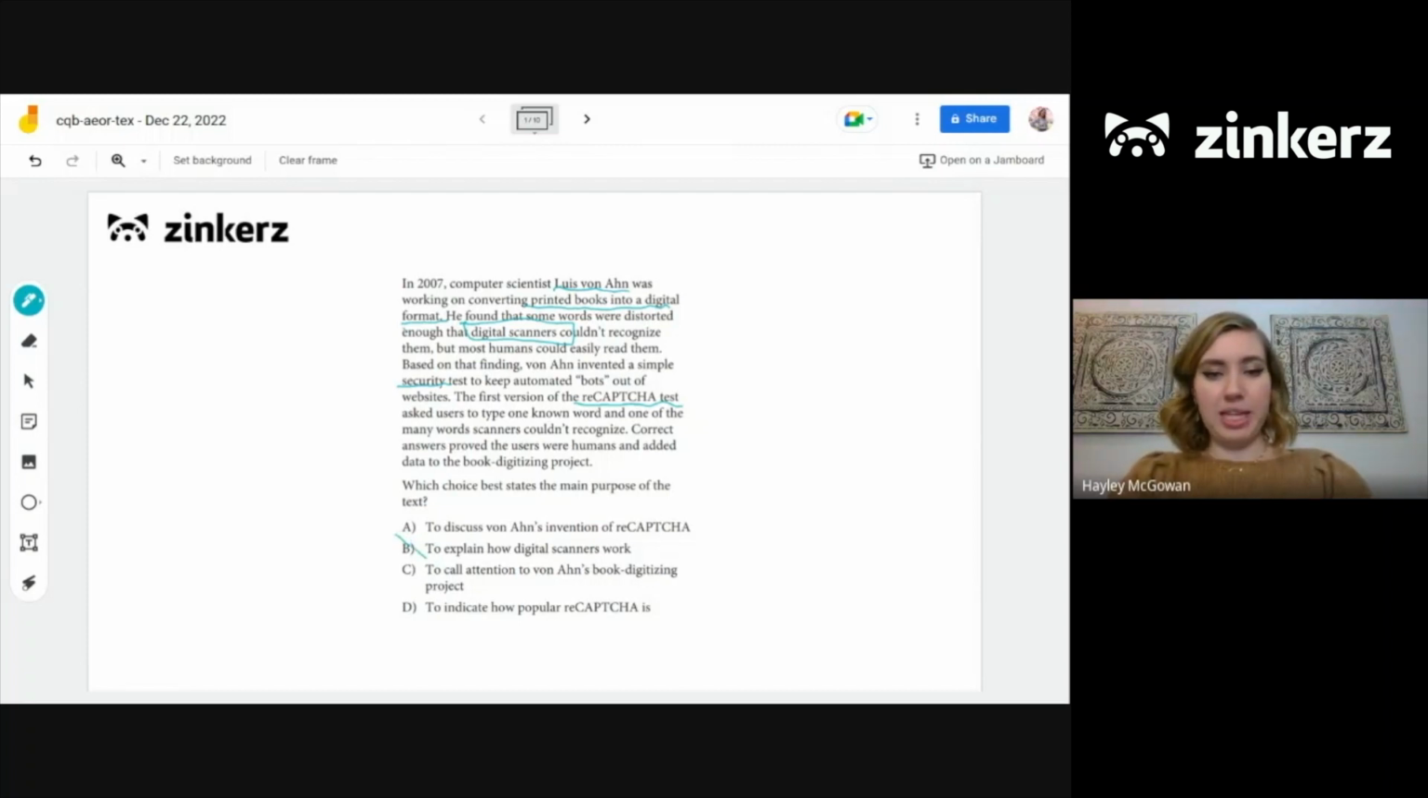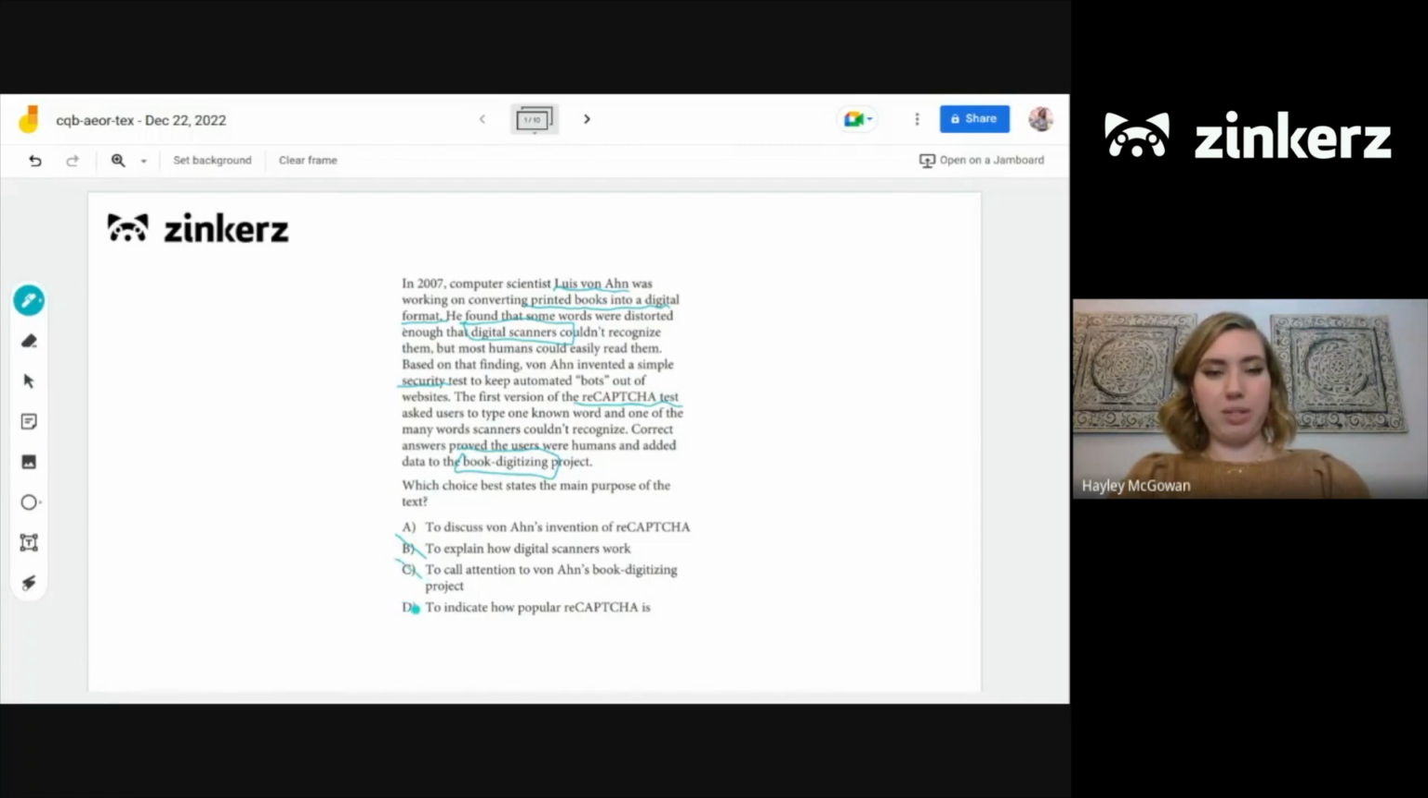And then with C, to call attention to von Ahn's book digitizing project. Again, this is something that is mentioned a couple of times in the passage, at the end here and at the very beginning. But we're still talking about his invention of the reCAPTCHA test and the security issue of getting bots out of the system. So again, it's not discussing that as a main purpose.